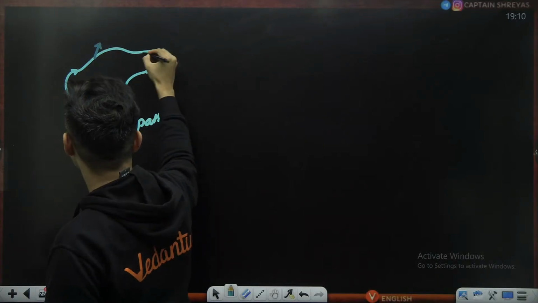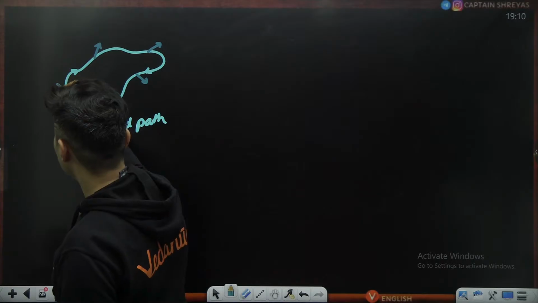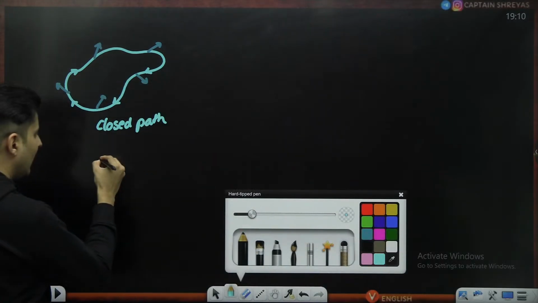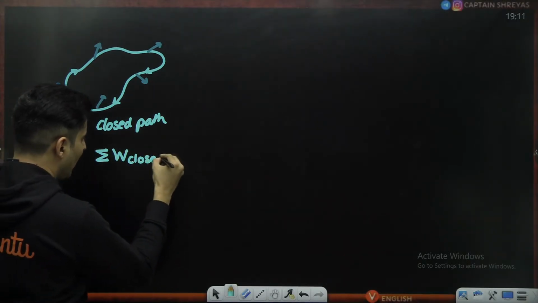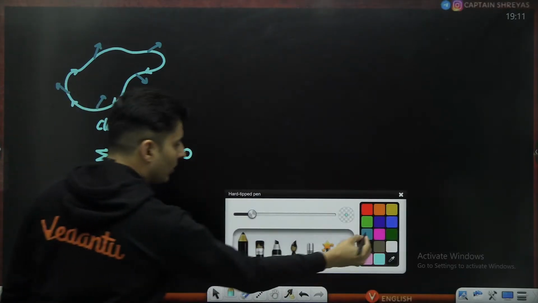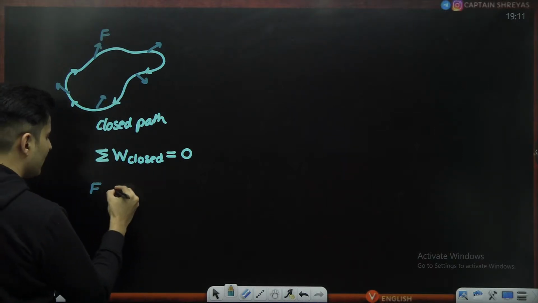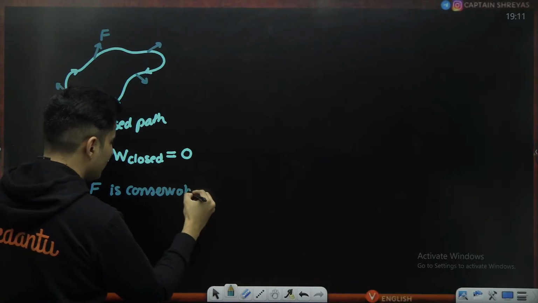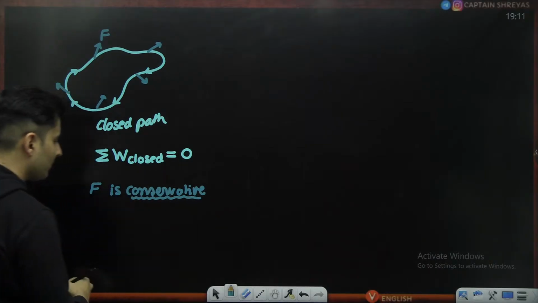Maybe the force is like this, then like this, like this. Every point it is doing work, but it is found that the total work done in that closed path is always zero. Then such a force which is acting is said to be a conservative force.